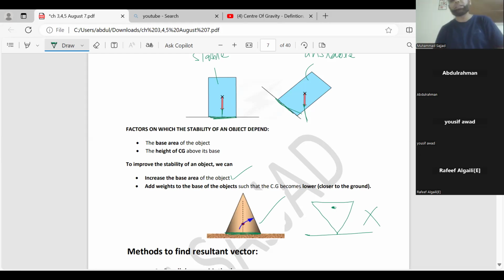and then as it is rising up, its thickness is decreasing, like Faisalia, Burj Khalifa, the Eiffel Tower in Paris. Nowadays Paris is very famous because it is in the news because of the Olympics. So the base area is more, and it is getting thinner and thinner at the top, such that the center of gravity is lower. With greater base area, things are stable.